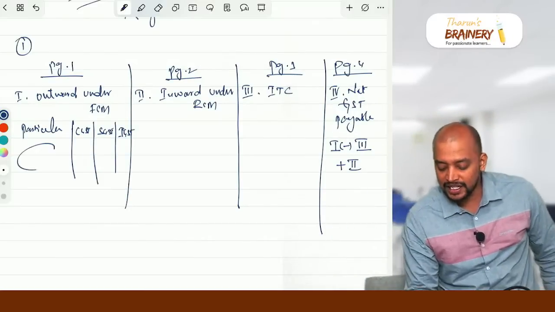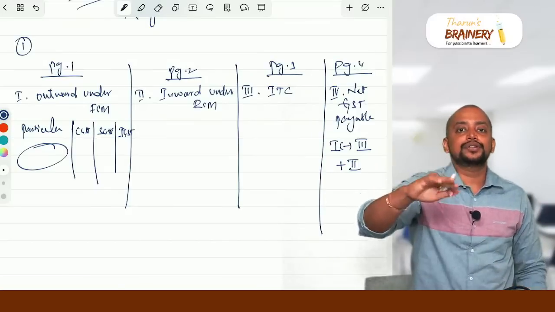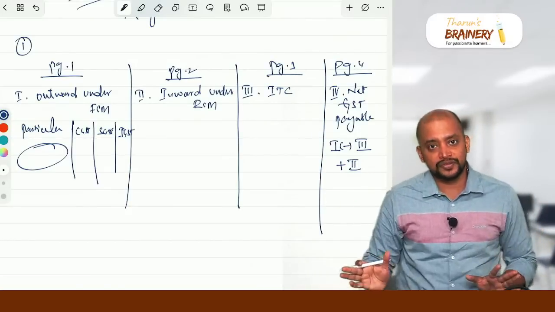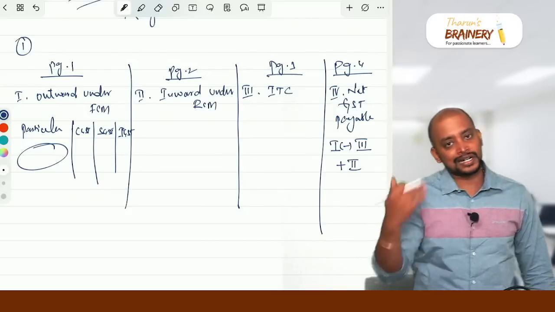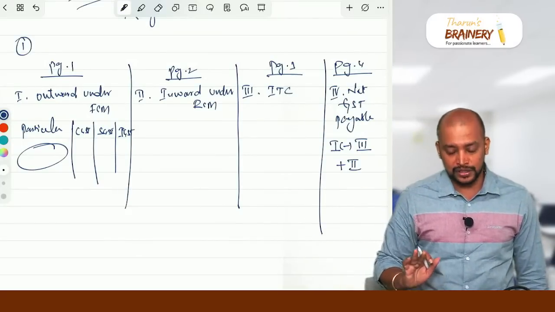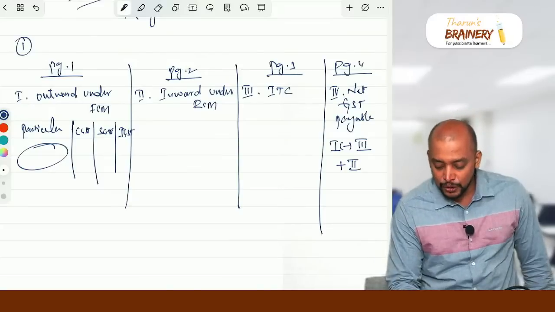Note and all you write in the particulars itself. Don't worry if there are more transactions, you don't write the note. After completion of this, we can make notes of that. Okay, so you make it like this.